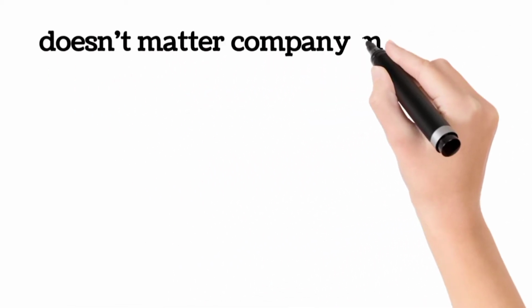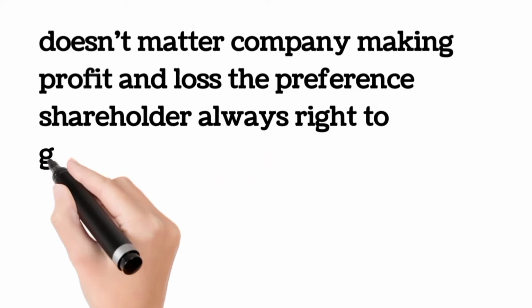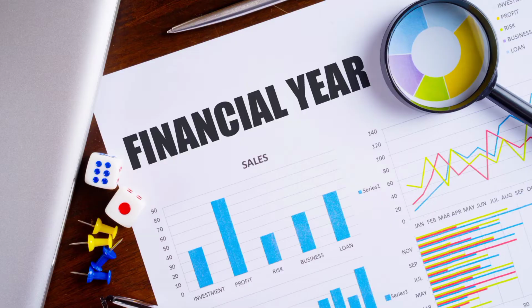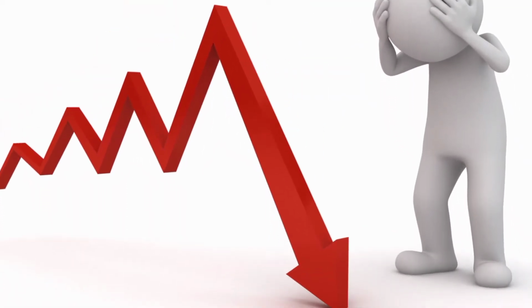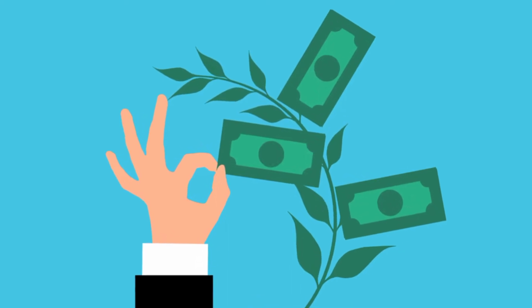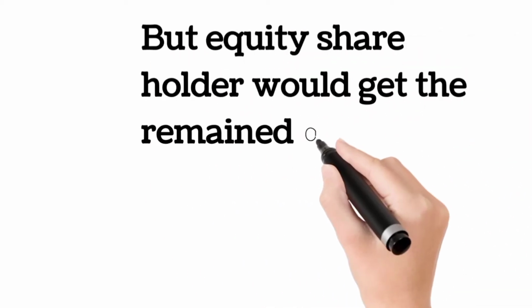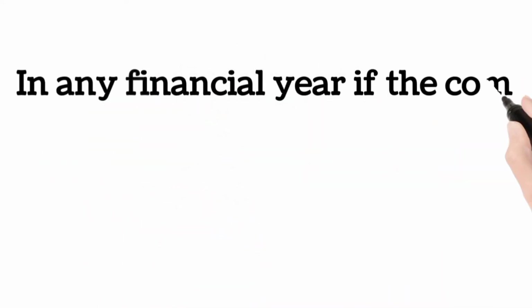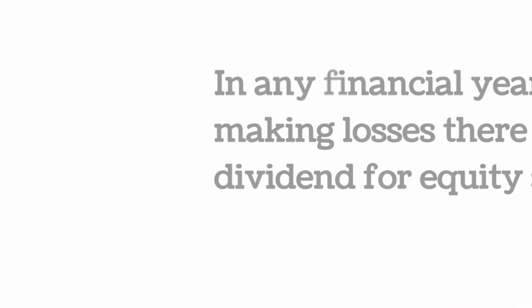Doesn't matter whether the company is making profit or loss, the preference shareholder always has the right to get dividend. Suppose in any financial year the company makes losses, the dividend to preference shareholders will accumulate for the next year. But equity shareholders get the remaining dividend after the preference shareholders are paid. In any financial year, if the company makes losses, there will be no dividend for equity shareholders.